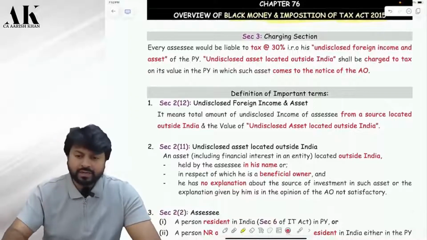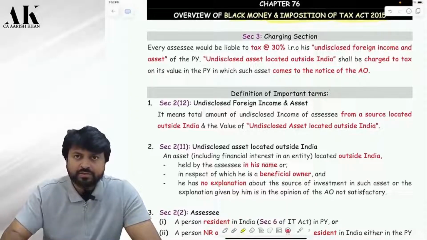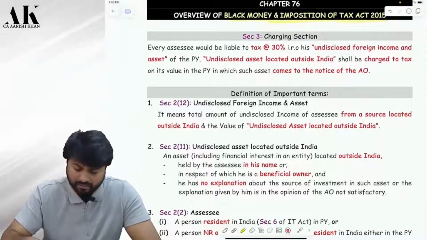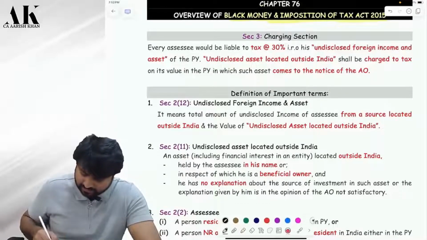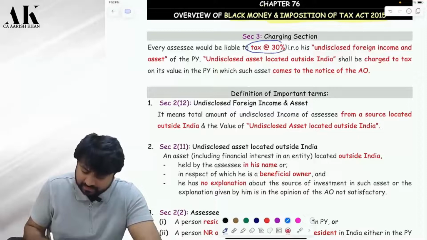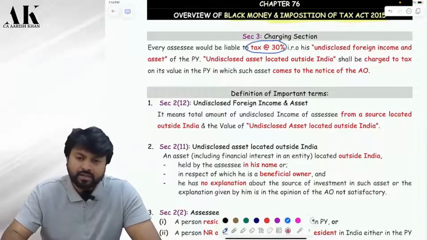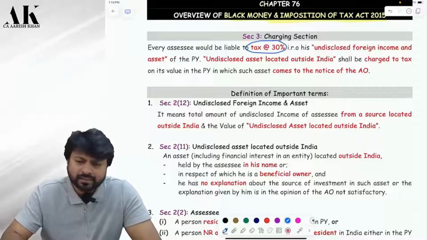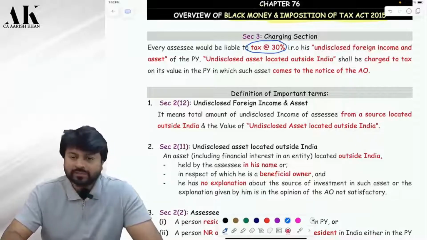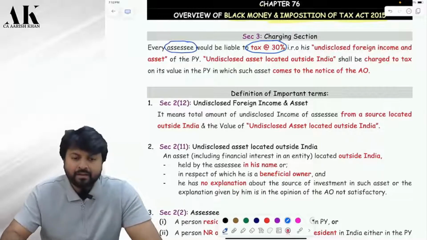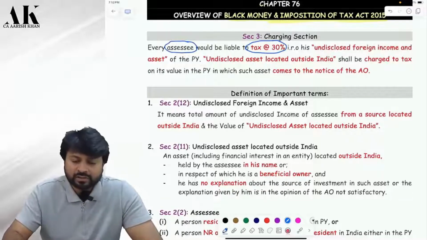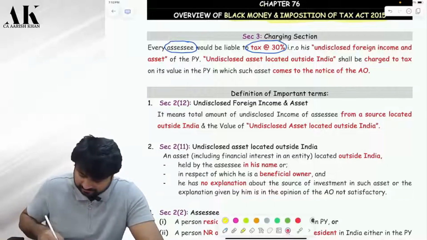Now, the very first thing that I would like to tell you all is, pay attention please, all of you. What is the tax rate over here? First thing we need to understand. The tax rate under the black money law is 30%. Every assessee would be liable to 30%. Now, you will ask me, what do I mean by the term assessee? What do I mean by the term assessee, sir?